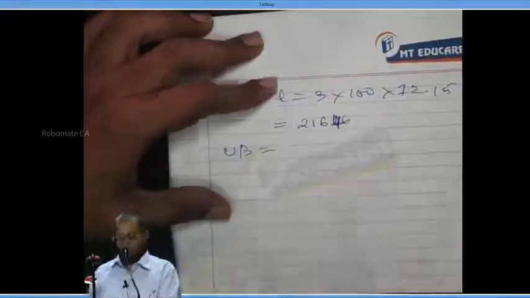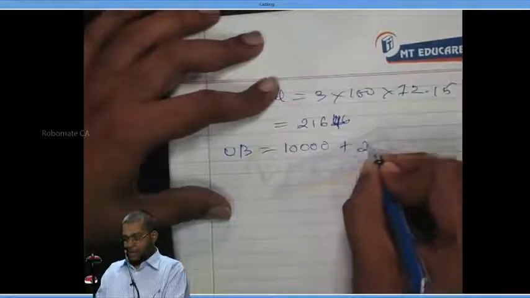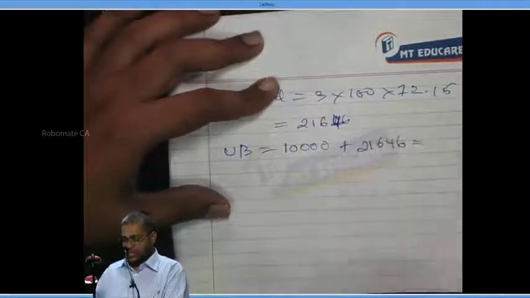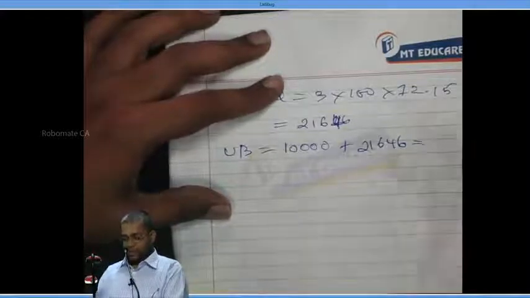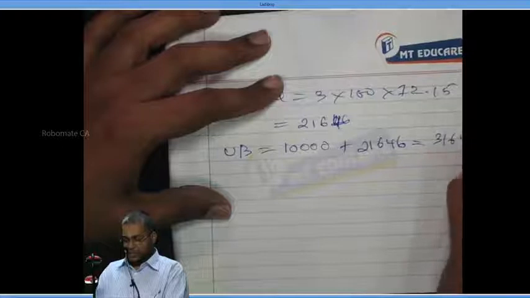Upper bound is equal to lower bound plus spread. 10,000 plus 21,646. How much does that give? 31,646.